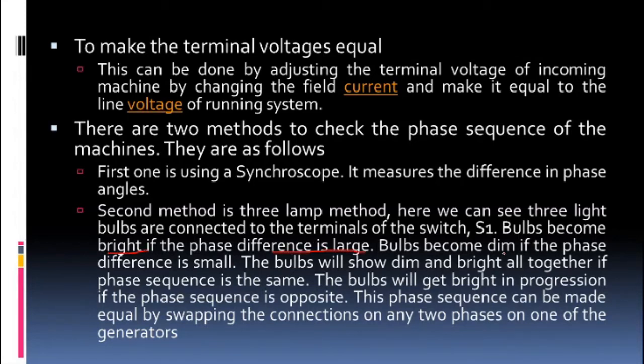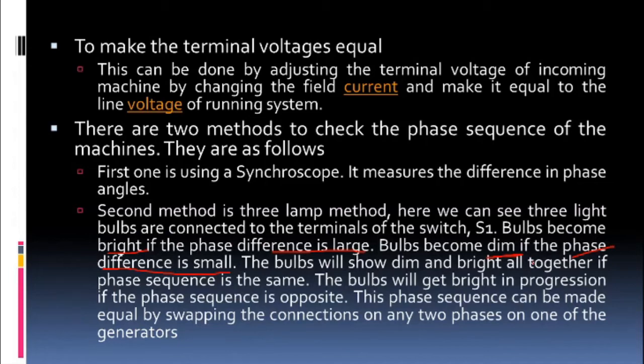But if the bulb becomes dim, it is glowing but it is dim, then we can say that the phase difference is small but phase difference is there, right? So the bulb will show dim and bright all together. This is the second condition. So if all the bulbs are getting bright together and getting dim together, it means the phase sequence is same. So if it is getting bright in progression, the phase sequence is opposite or different. This sequence can be made equal by swapping the connections of any two phases.